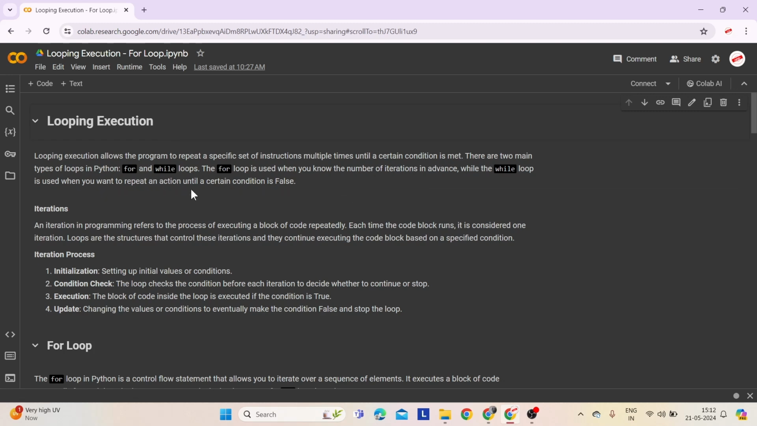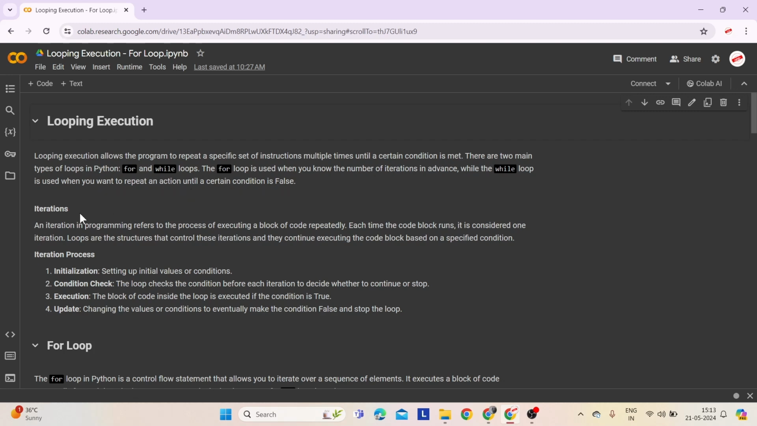Looping execution allows the program to repeat a specific set of instructions multiple times until a certain condition is met. It is fundamental in programming for performing repetitive tasks efficiently. This can be achieved using different types of loops, with the two most commonly used being the for loop and the while loop. The for loop is used when you know the number of iterations in advance, while the while loop is used when you want to repeat an action until a certain condition is false.